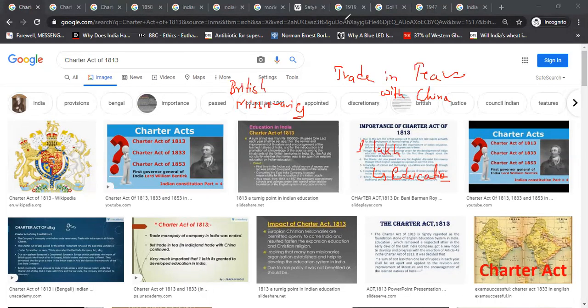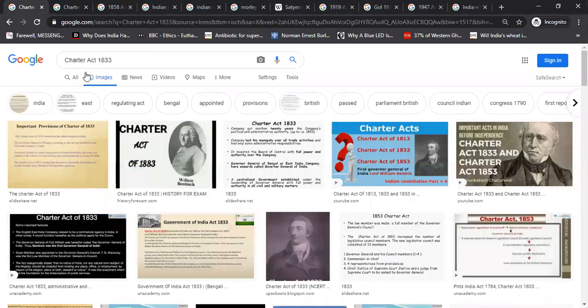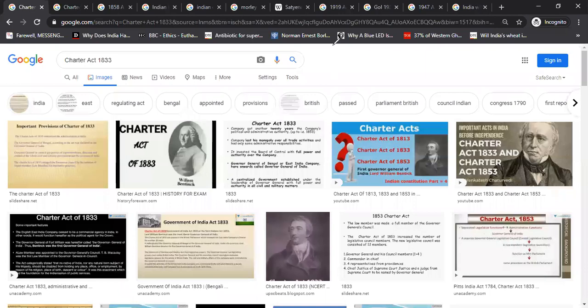So now let's move on to the other act. The previous monopoly on trade in tea and trade with China also ended with the Charter Act of 1833. Now the EIC only became an administrative body. It has no economic function at all.